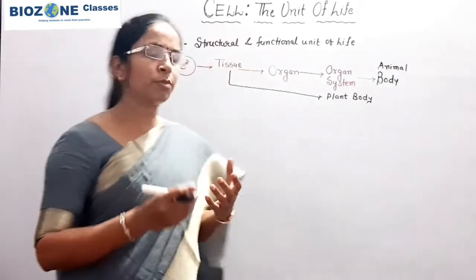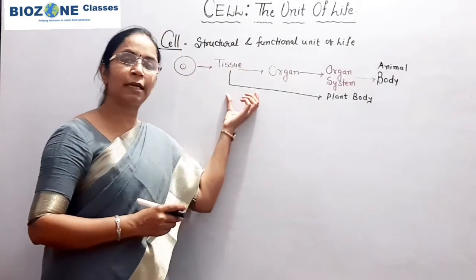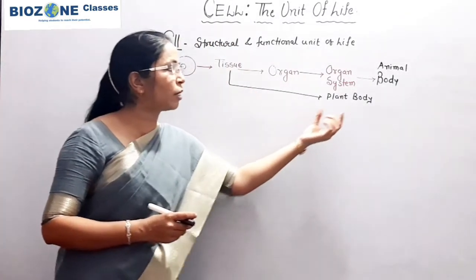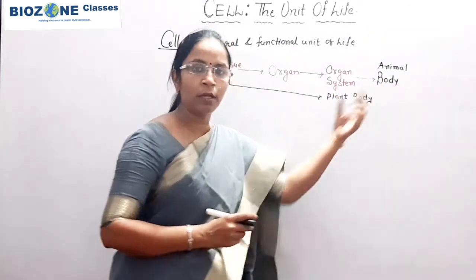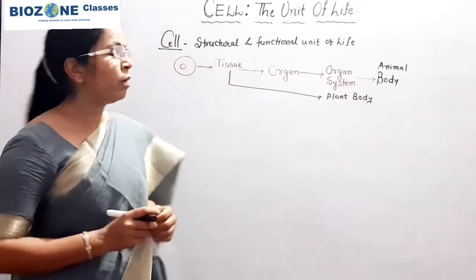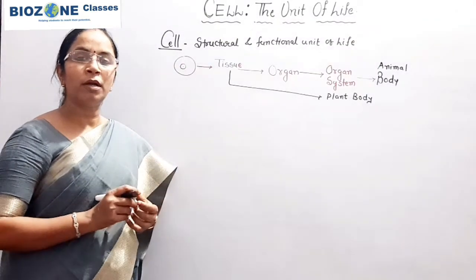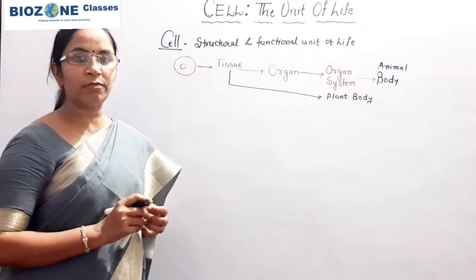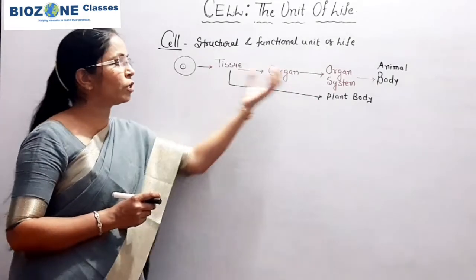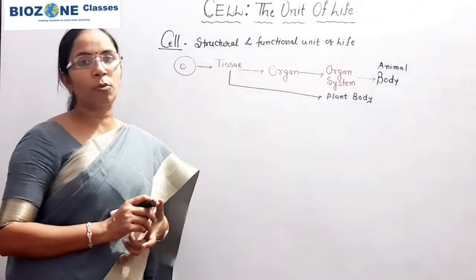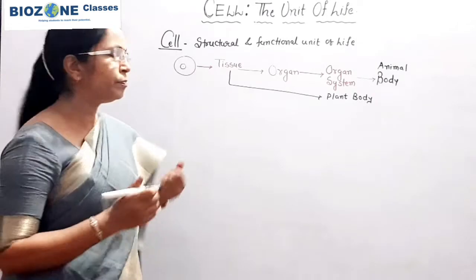Whether you observe the plant or the animal body, all are multicellular, but predominantly their body is made up of a large number of cells arranged in the form of tissue, or in the form of organ and organ system.